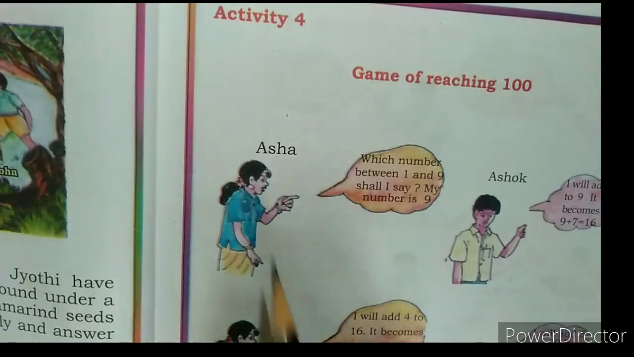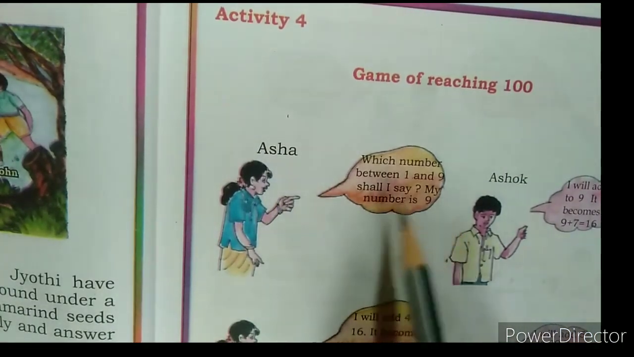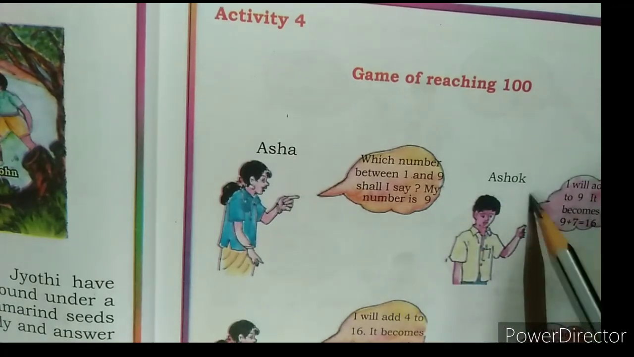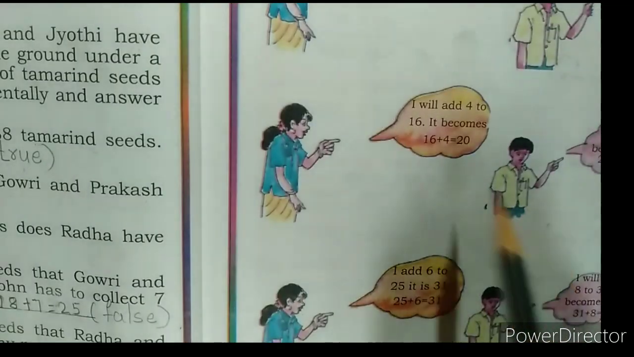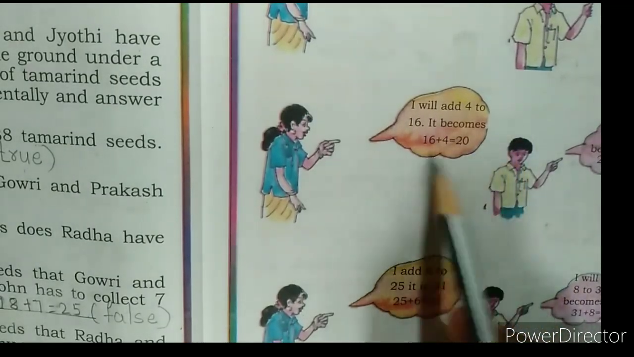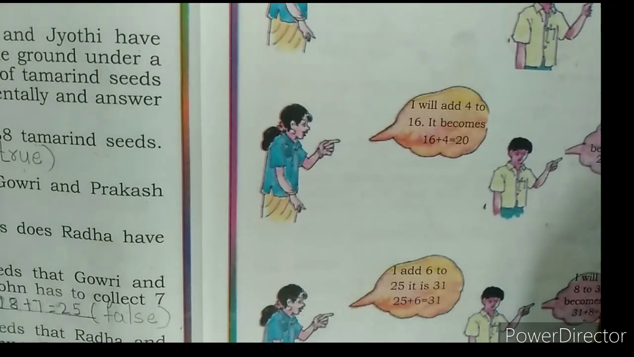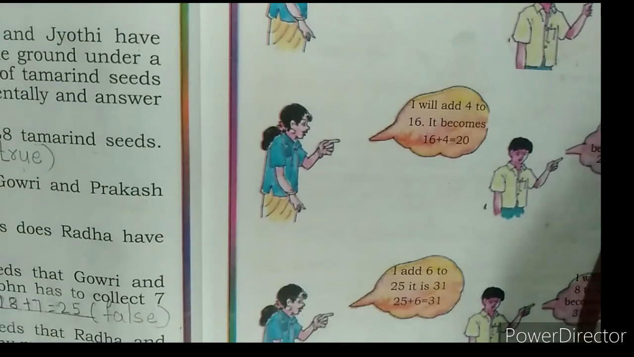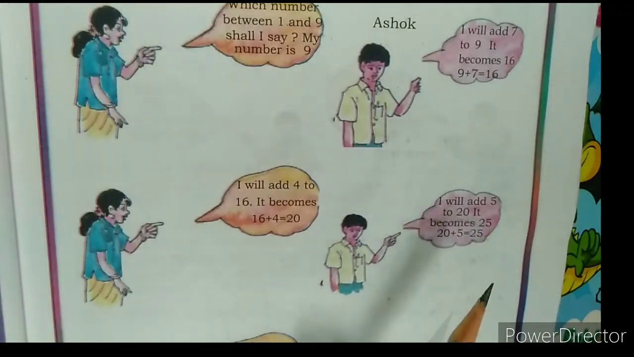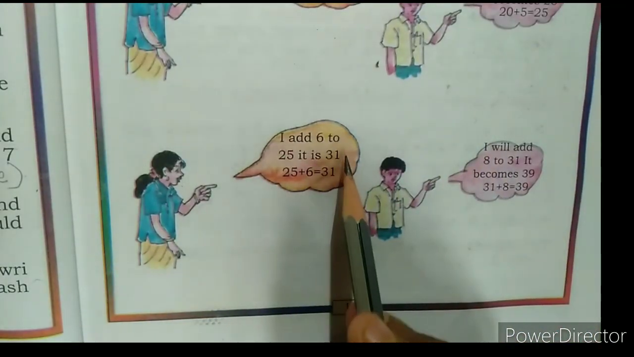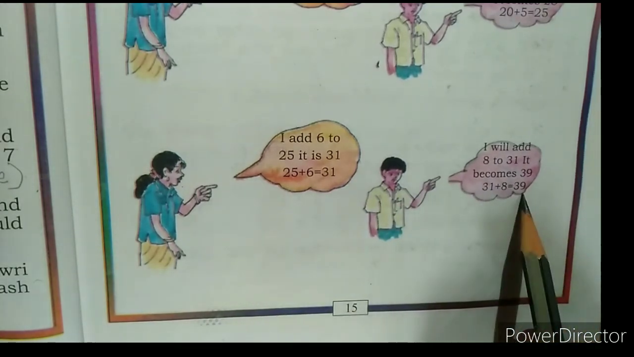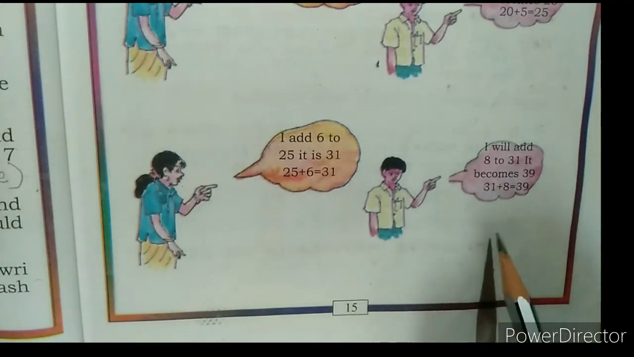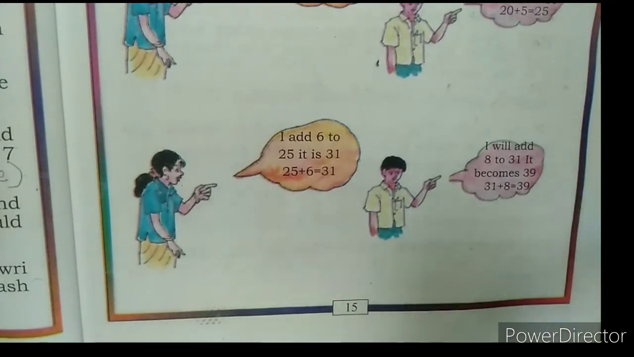Game of reaching 100. Asha, which number between 1 and 9 shall I say? My number is 9. Ashok, I will add 7 to 9. It becomes 16. I will add 4 to 16. It becomes 20. I will add 5 to 20. It becomes 25. They are going on adding, children. This you can play. I add 6 to 25. It is 31. I will add 8 to 31. It becomes 39. So whatever number you like, you must add and reach 100.